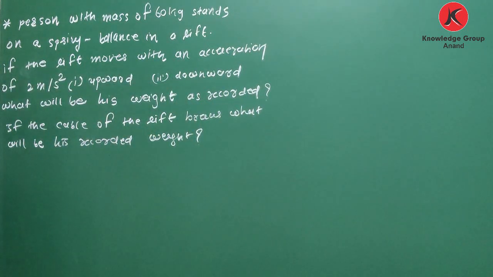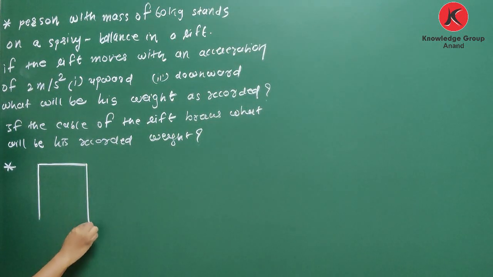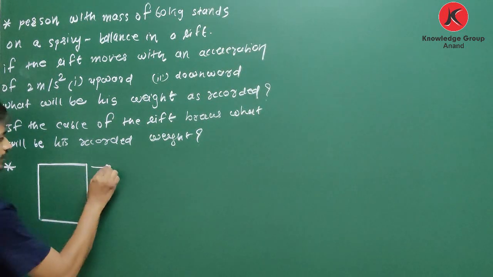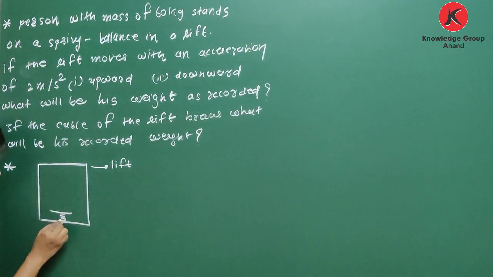Okay, so see, here it is lift. On the lift, one spring balance is placed, and a person is standing on this spring balance. Now, how does a spring balance measure weight?